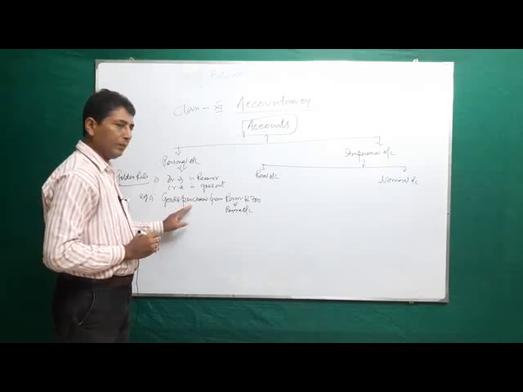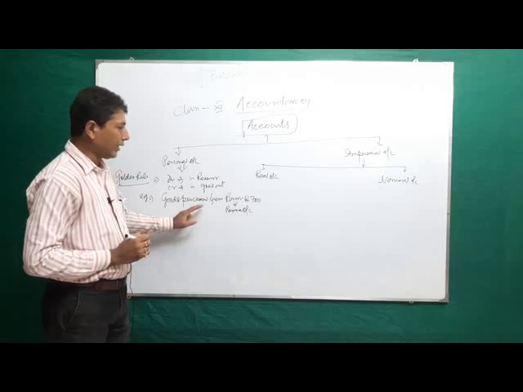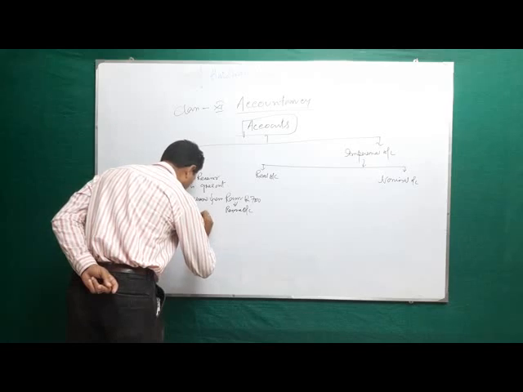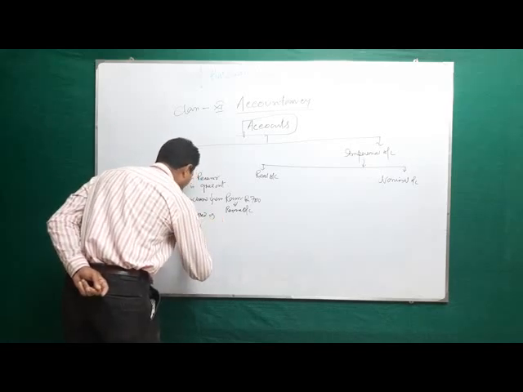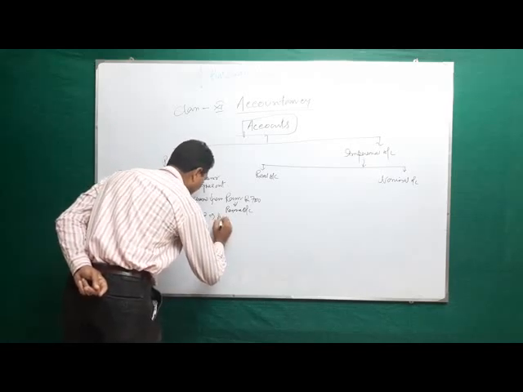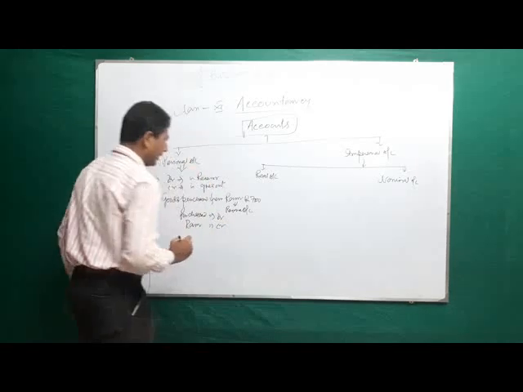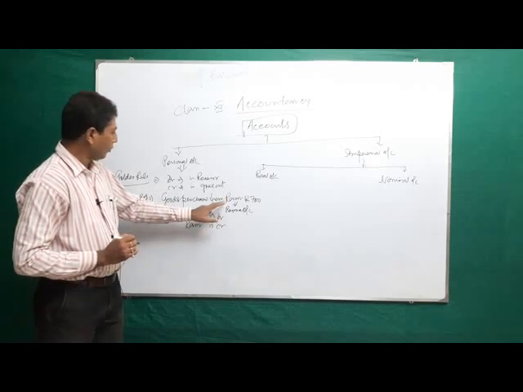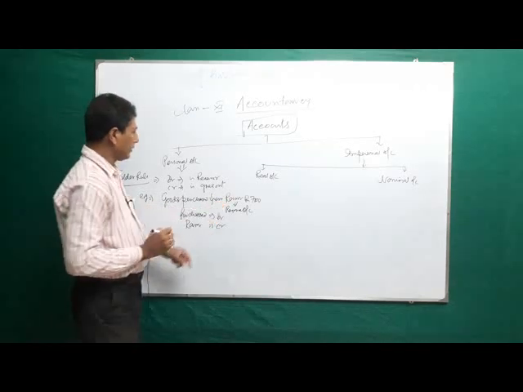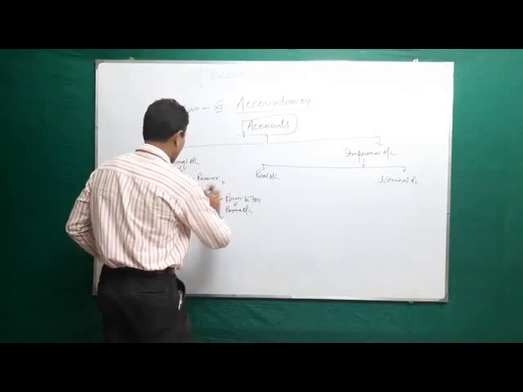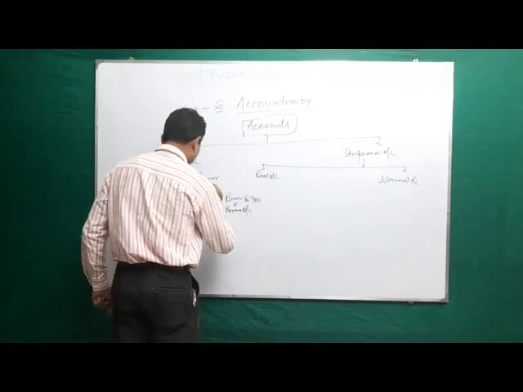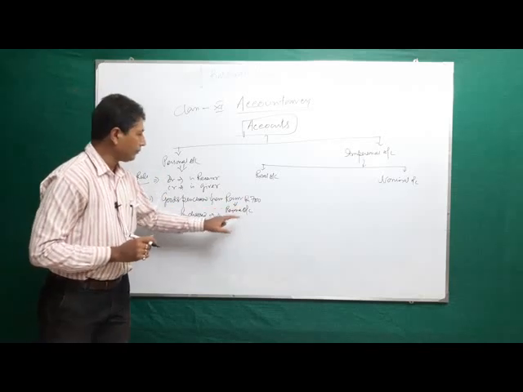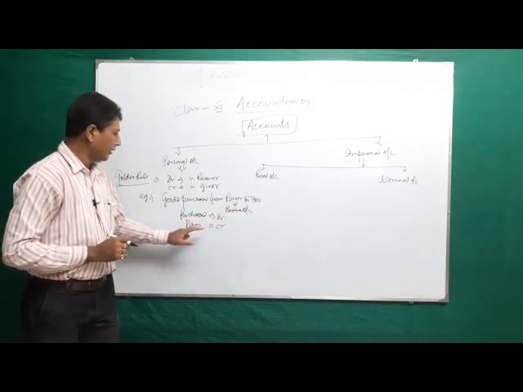Nothing else is mentioned, so there are two accounts: purchase and Ram. Purchase debit, Ram credit, because Ram is the giver. Debit is receiver, credit is giver.